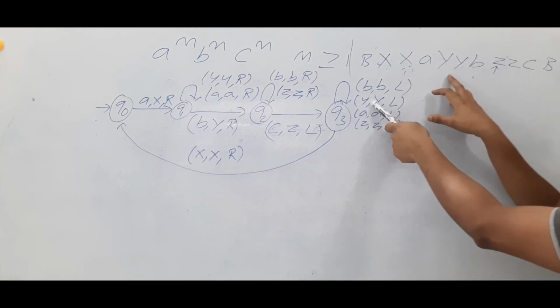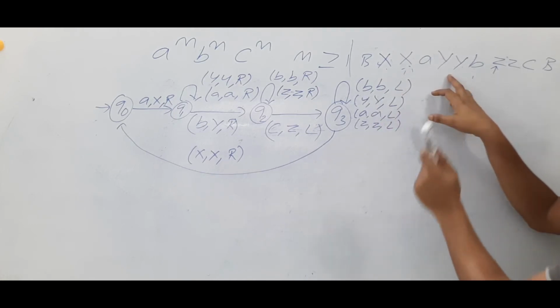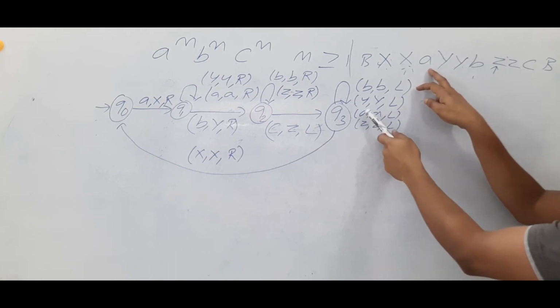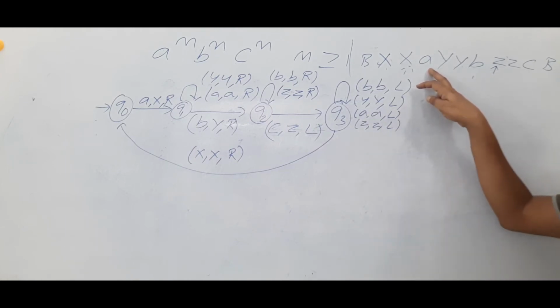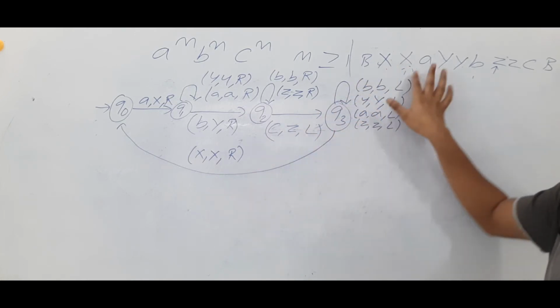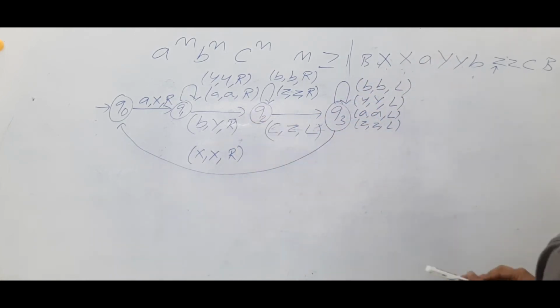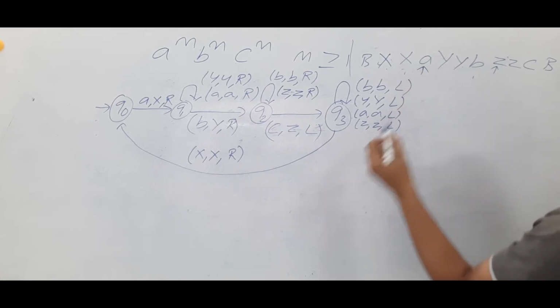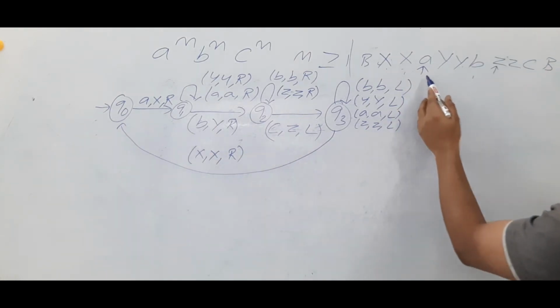Any number of Y's you can see, keep it as a Y, move to the left. Any number of A's you can see, make it as A and move to the left. If you see an X, make it as X, move to the right and go to the state Q0. So you are in the state Q0 and the tape head is pointing to the A.